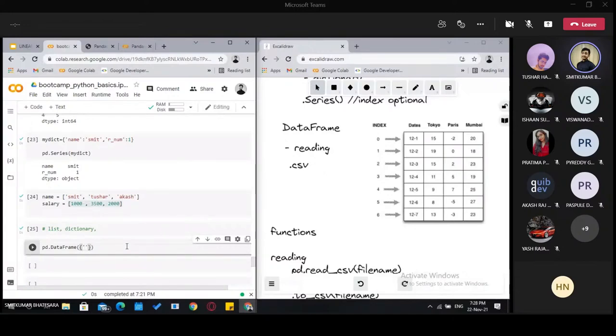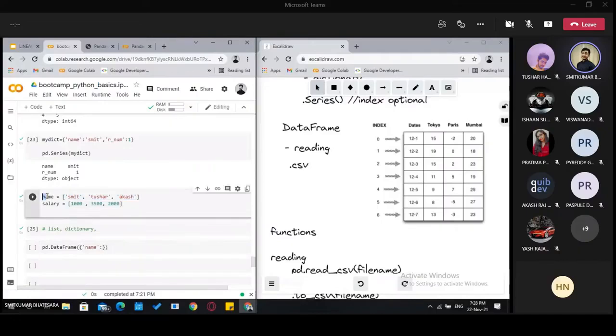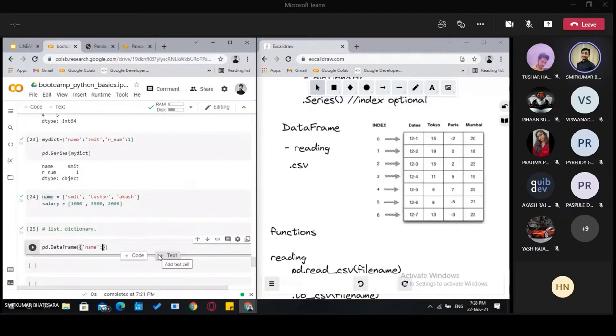So the first column we want is name, and the corresponding values for that column should be all the values inside this variable. So we will simply pass that variable name. What it will do is, this is our key, and this is our values. It will use the key as the column name and these values as the column values.